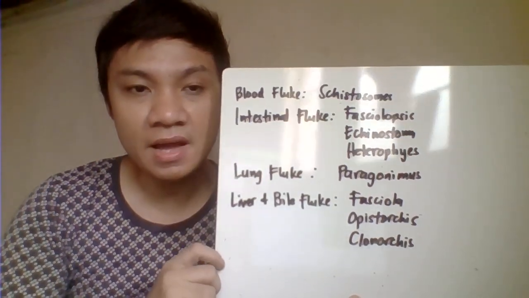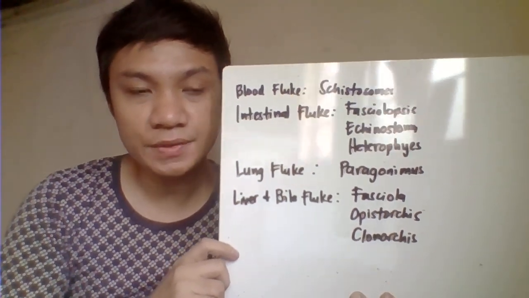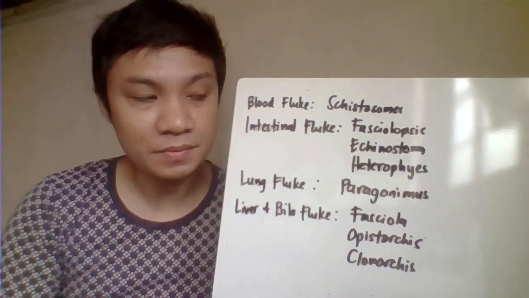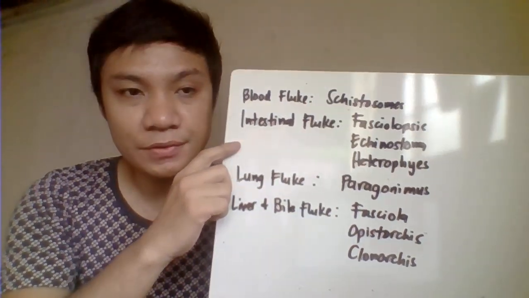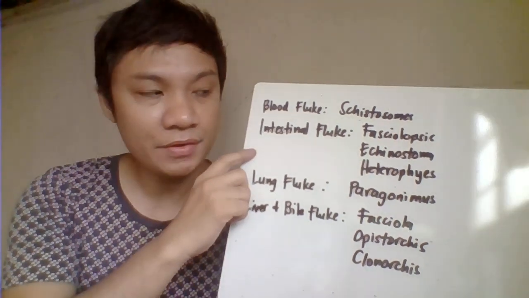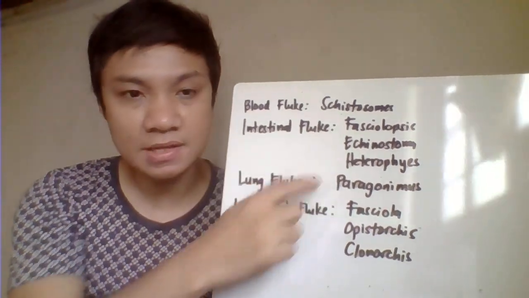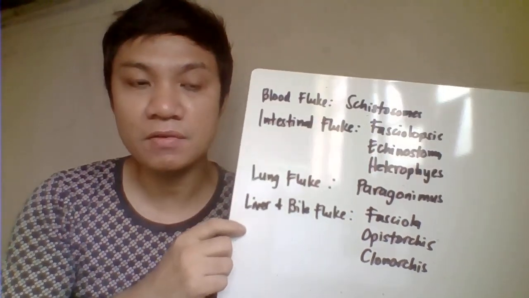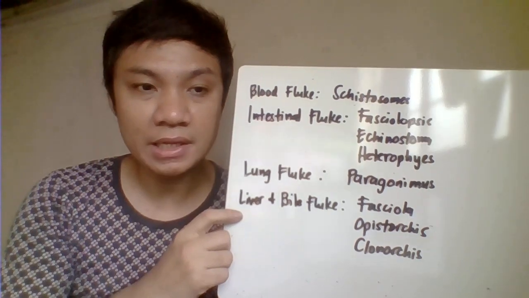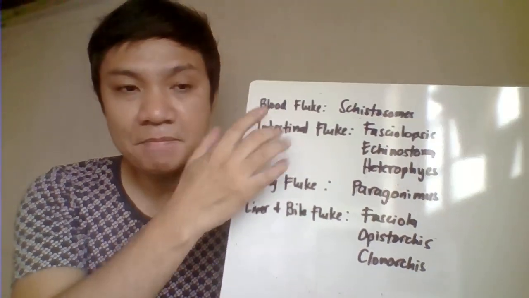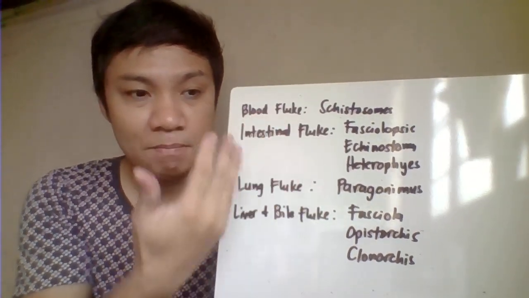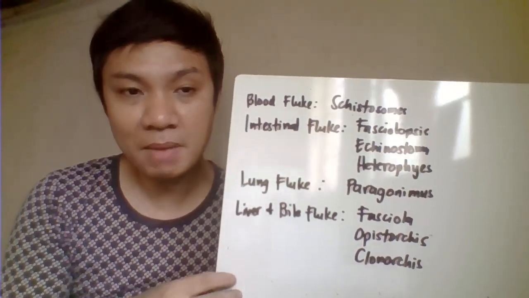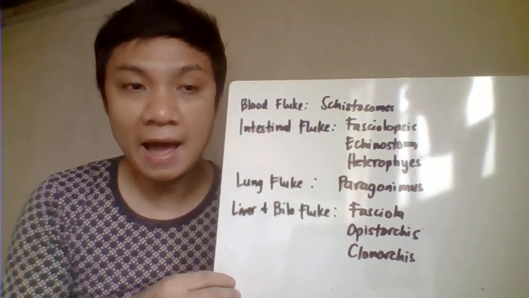So we have here the different genera of flukes. We have the blood flukes, which include the schistosomes. We have the intestinal flukes, which include the genus Fasciolopsis, Echinostoma, and Heterophyes. The lung fluke is Paragonimus, and the liver and bowel flukes include Fasciola, Opisthorchis, and Clonorchis. When we say blood, liver, or lung fluke, we're talking about where you expect the adult worm to inhabit.